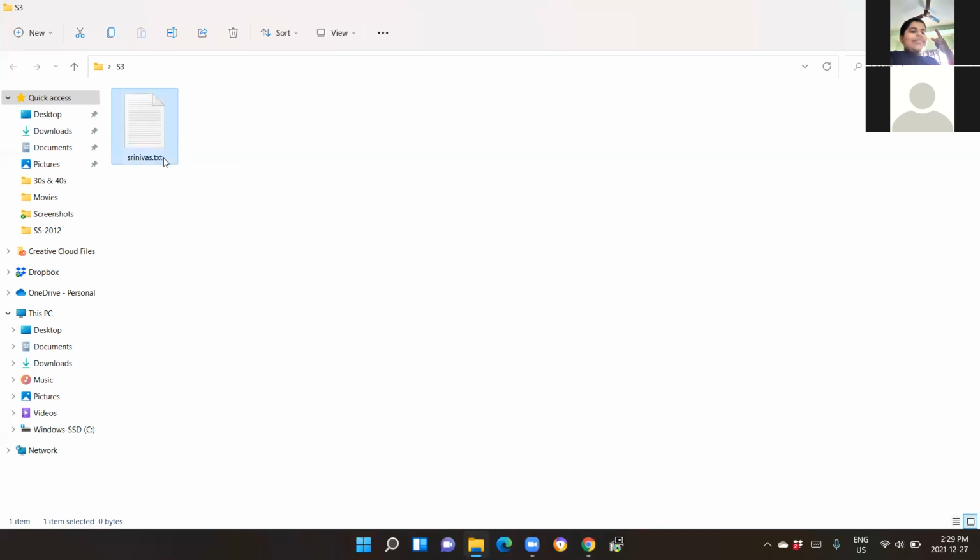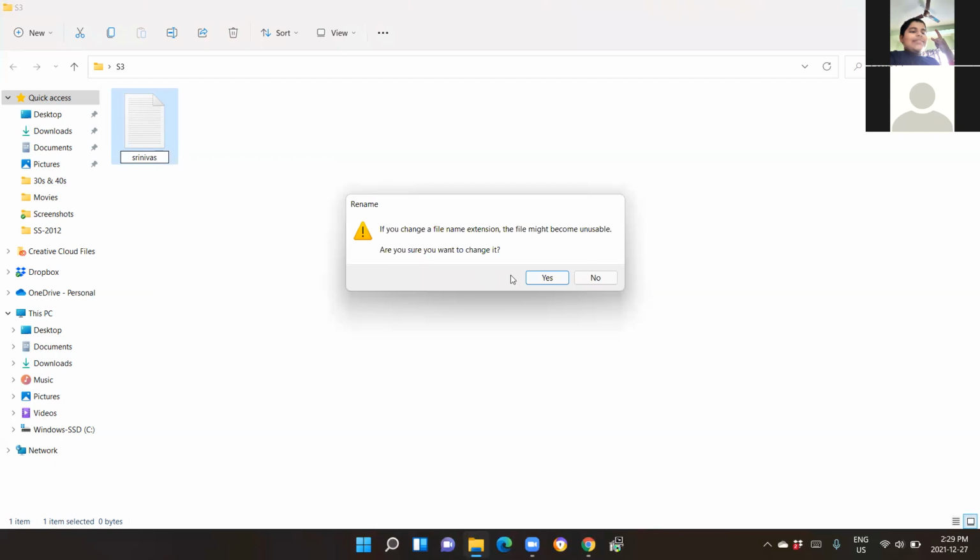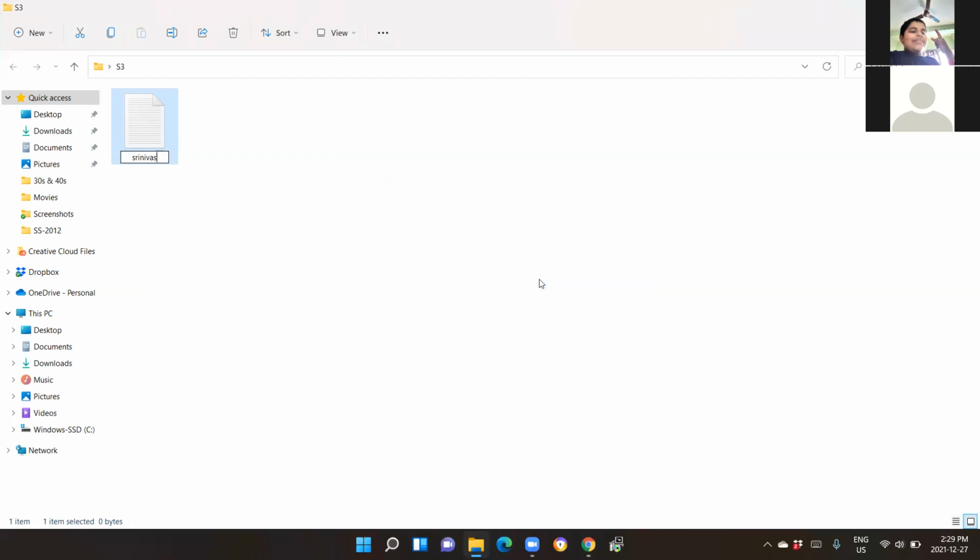Right click, rename. Simply remove everything and type Srinivas. Oh, it is saying unusable. Okay, then give it as .txt. I think your format is different.